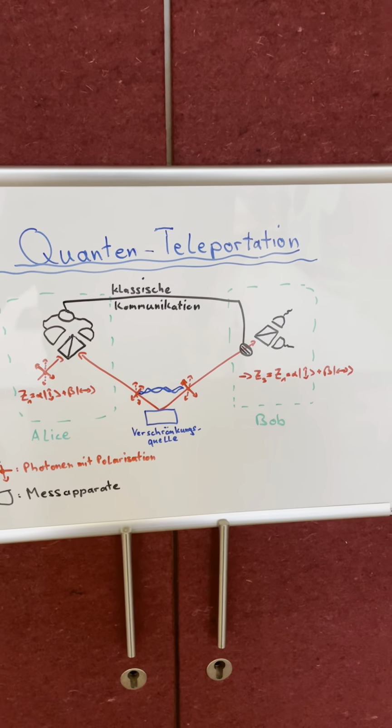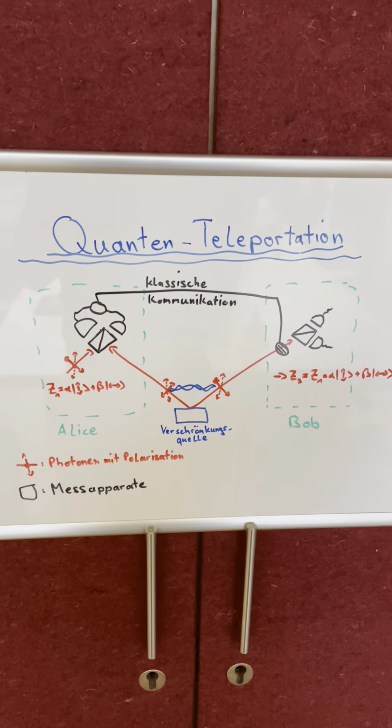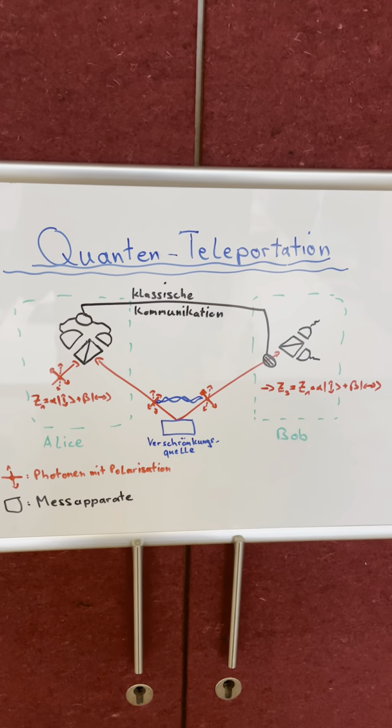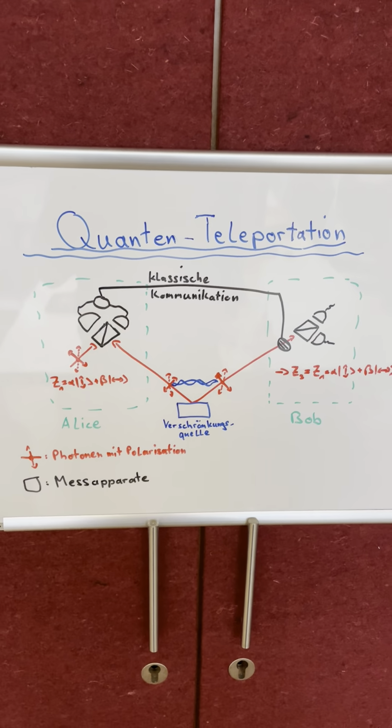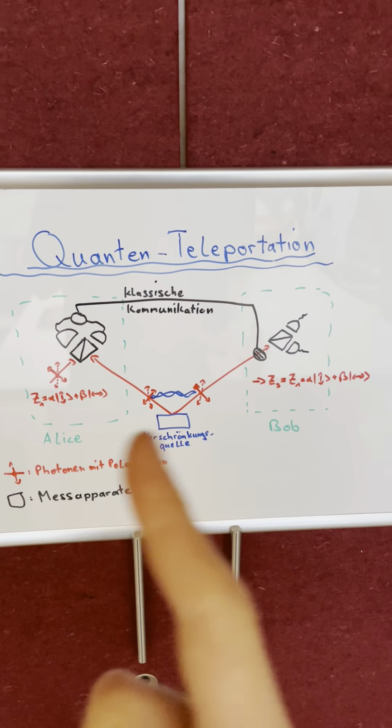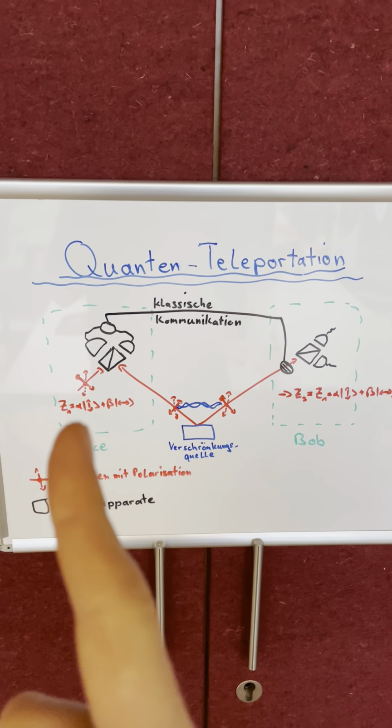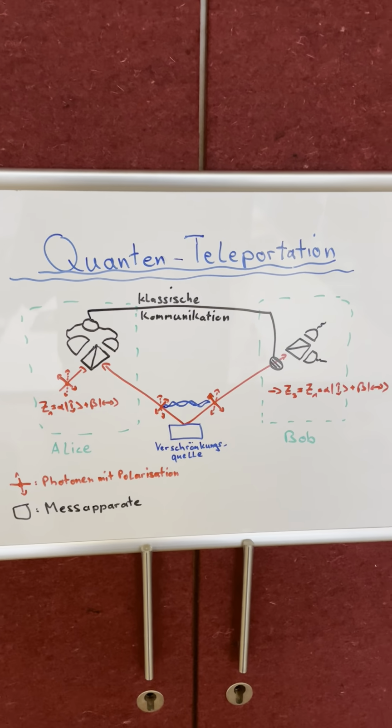Or he can leave out the measurement and be 100% sure that, if the setup is like this, the teleportation will work. Then he can be sure that he now has the same quantum state as Alice had before.